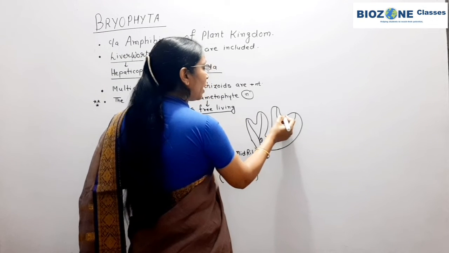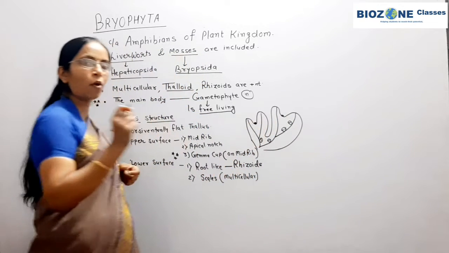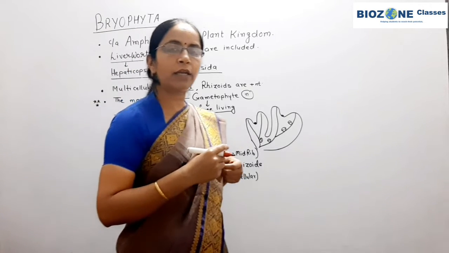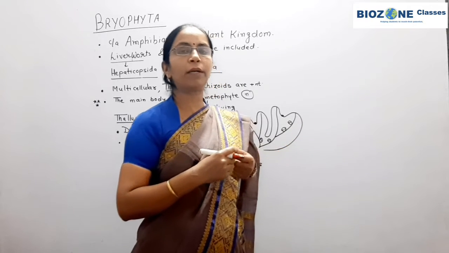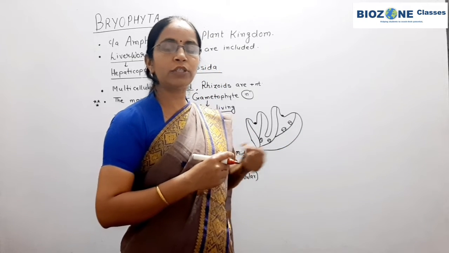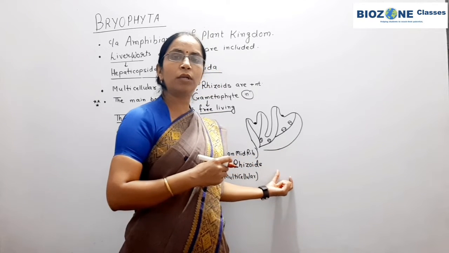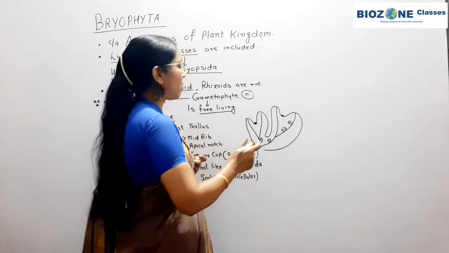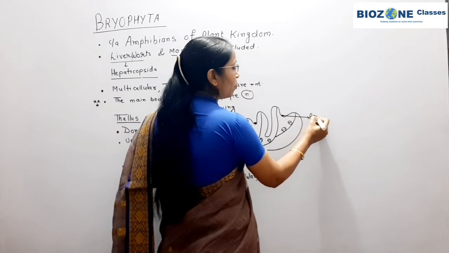And at the tip of the thallus, because tissues are not developed in Bryophyta, the development of tissue in the plant kingdom begins from Pteridophyta. So from Pteridophyta you study the tissue grade of organization and tissue development begins. Up to Bryophyta, the body is only multicellular, and the growth that appears in the thallus is by a group of cells.